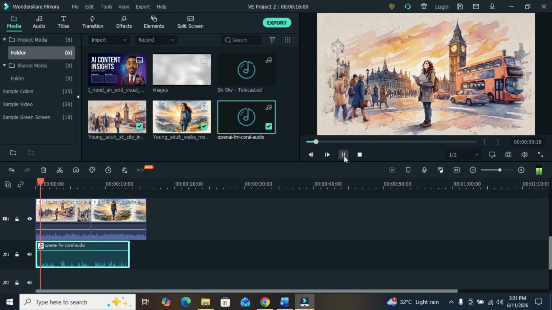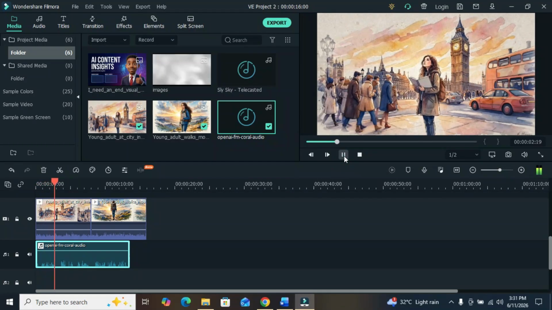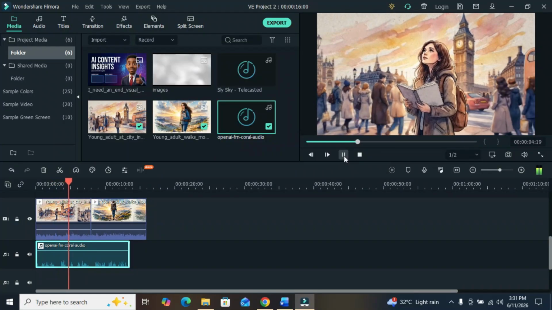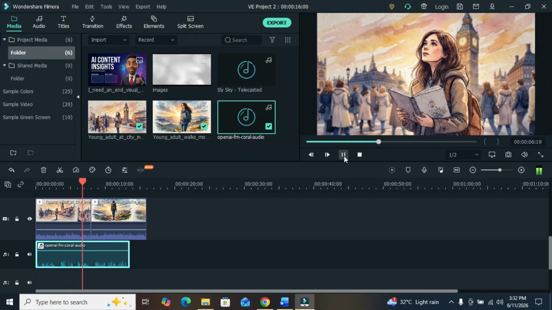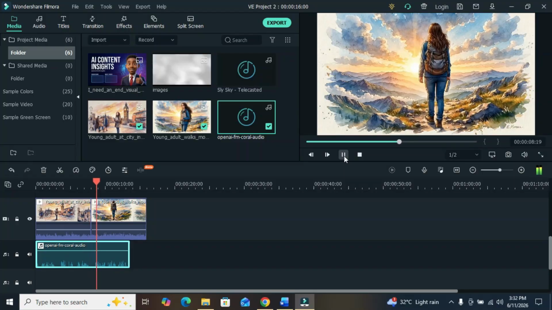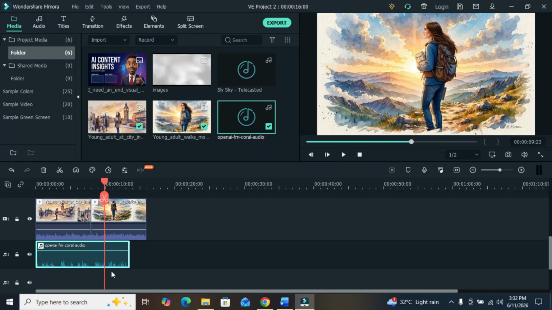Let's see. Never pauses for anyone. While we wait for the perfect moment, time quietly moves on. Dreams begin to come true. Oh yeah, it's actually work. It's perfect. It perfectly works.